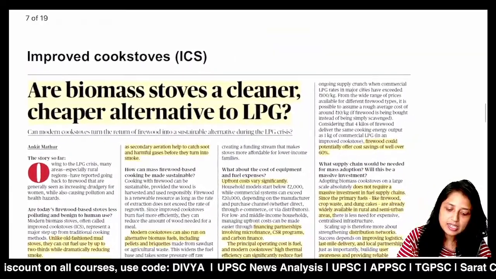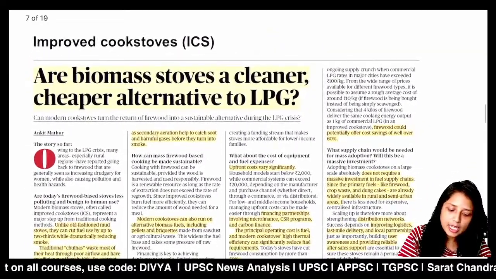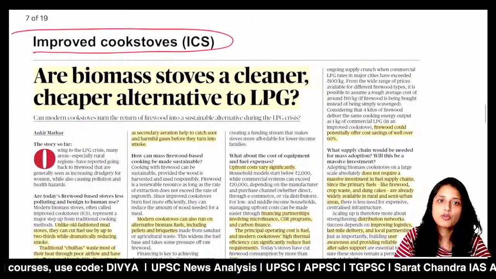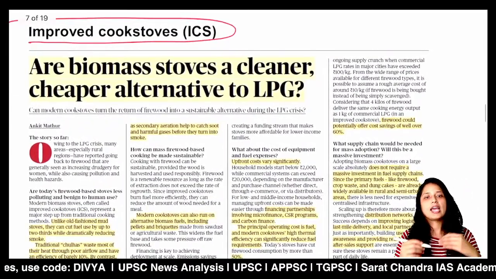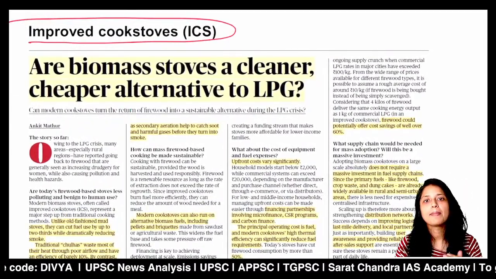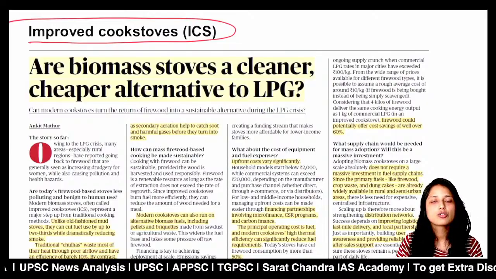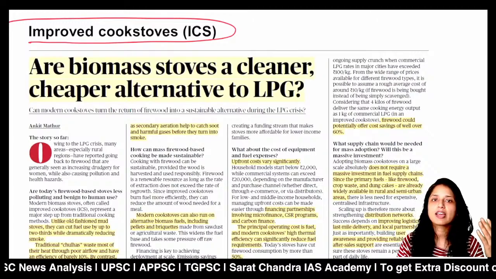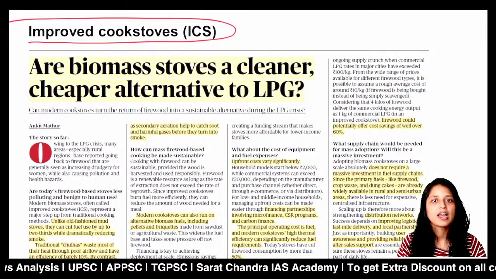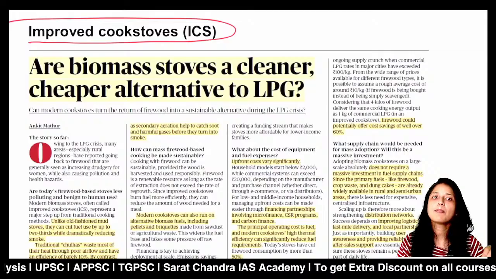Now, the next important article is about improved cook stoves. As you know, amid this West Asia crisis, people are searching for alternative options. A few days back, we discussed induction cook stoves, and today we shall be discussing biomass cook stoves.